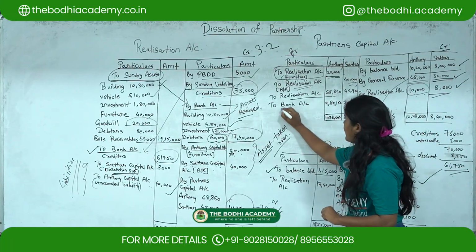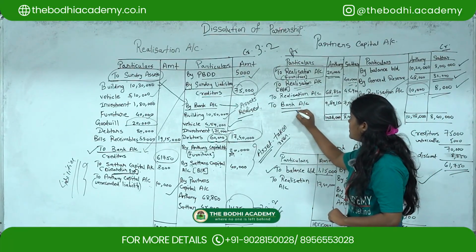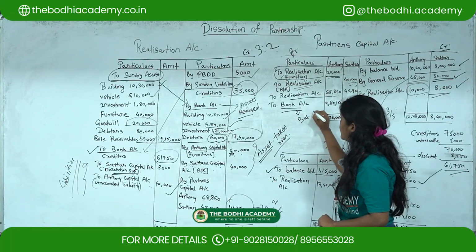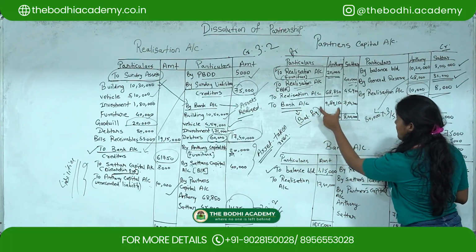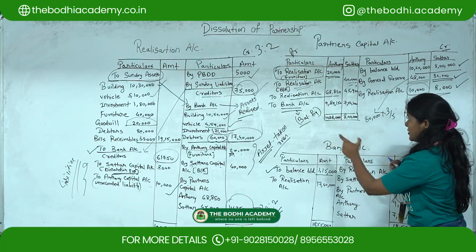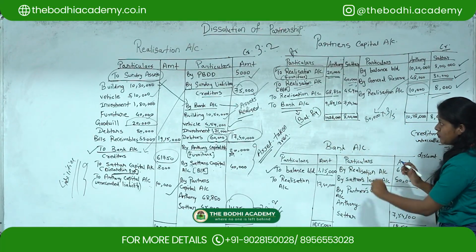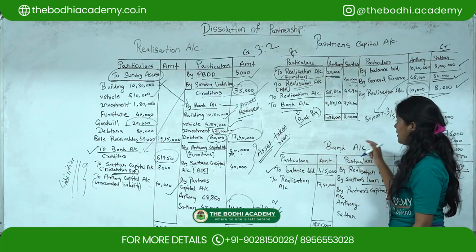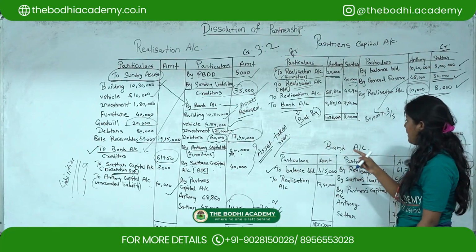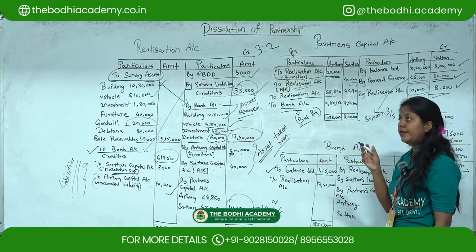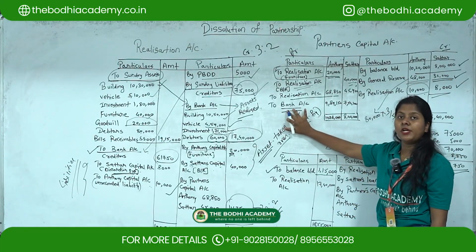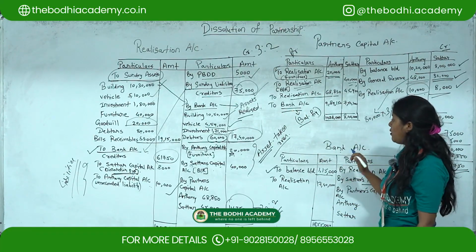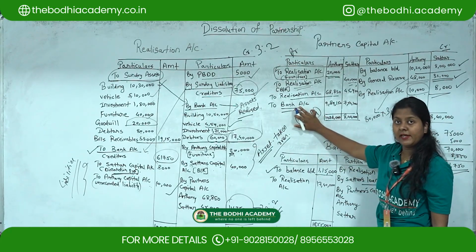Now here I have written the bank account. This bank account is the balancing figure. The reason behind writing the bank account is that this amount you are going to transfer to this bank account. So that's why it can differ. Now in the question they have told us to prepare the bank account. Sometimes they will tell us to prepare the cash account also. At that time the name cash account will come. Now in this question it is bank account, so I have taken it as bank.